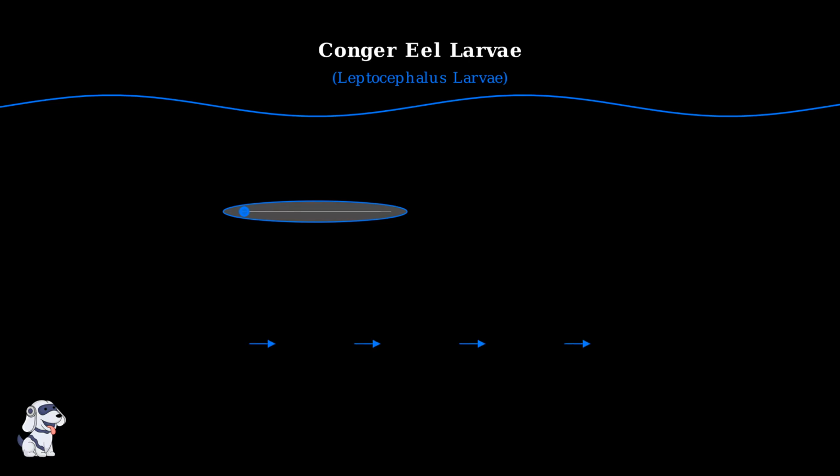As true zooplankton, leptocephalus larvae drift with ocean currents, unable to swim strongly against the water's movement. They can spend months or even years floating in the open ocean before undergoing metamorphosis. These larvae are filter feeders, consuming marine snow, a mixture of dead plankton, fecal pellets, and other organic particles that drift down through the water column like underwater snowflakes.